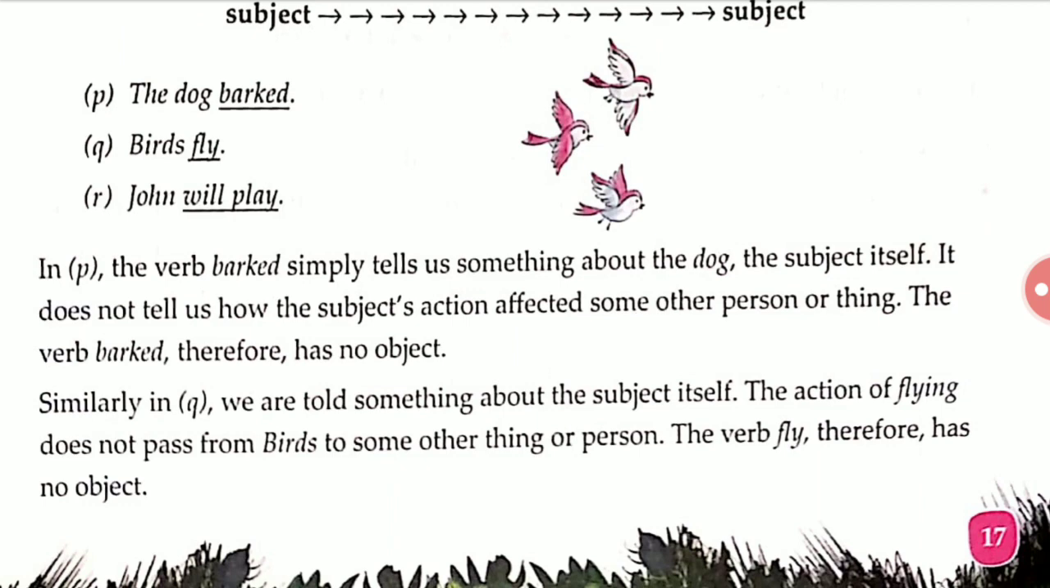The verb barked therefore has no object. When it is not affecting any other persons, it means the verb barked does not have an object. It has a subject. What is the subject of the verb in question number P? The subject of the verb in P is the dog.